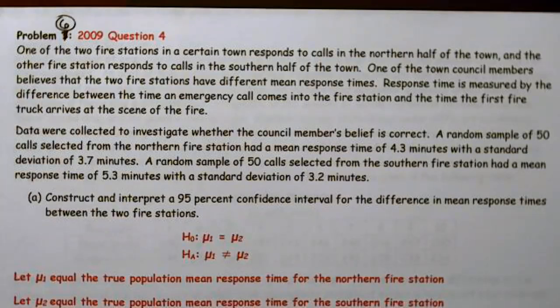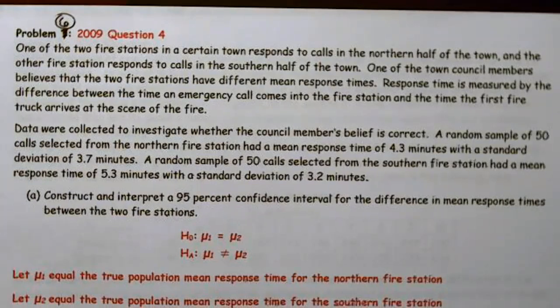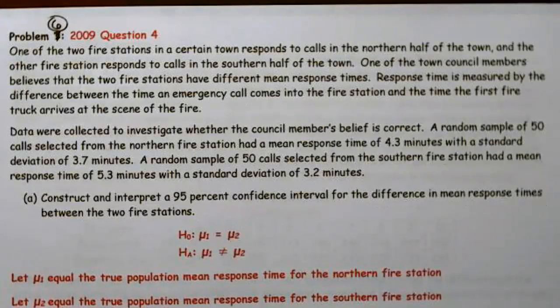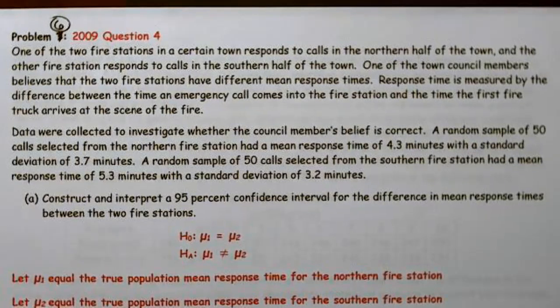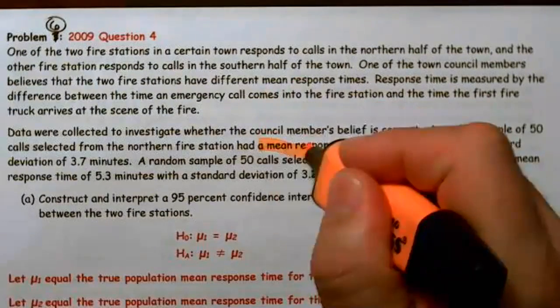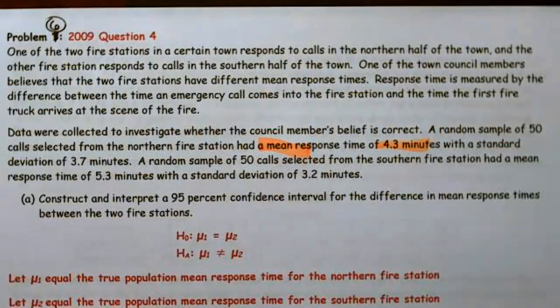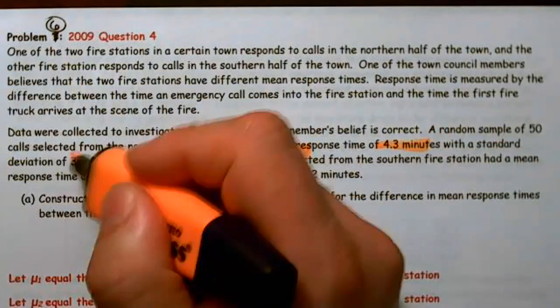Response time is measured by the difference between the time an emergency call comes into the fire station and the time the first fire truck arrives at the scene of the fire. Data were collected to investigate whether the council member's belief is correct. A random sample of 50 calls selected from the northern fire station had a mean response time, here's a key word, mean response time of 4.3 with a standard deviation of 3.7.